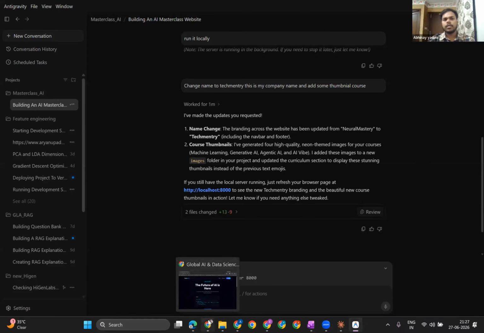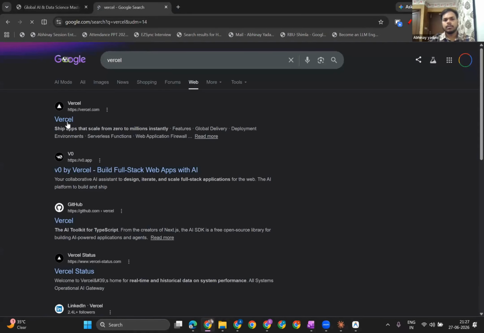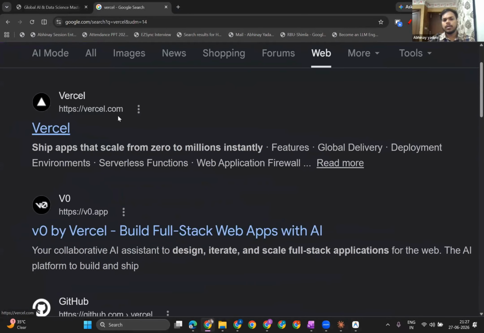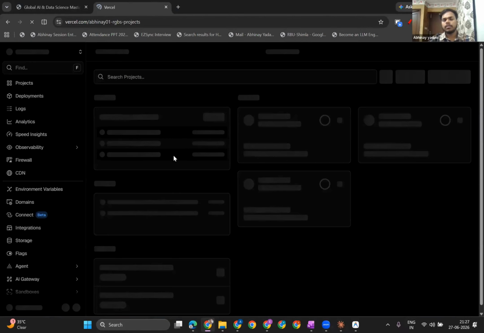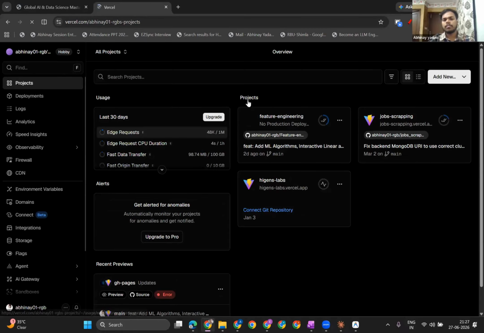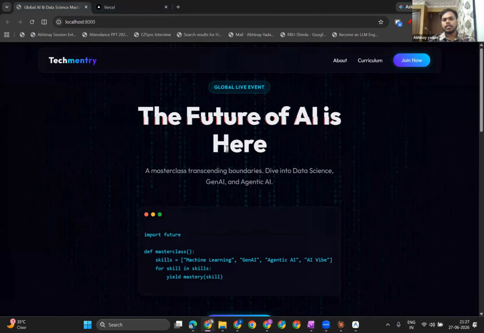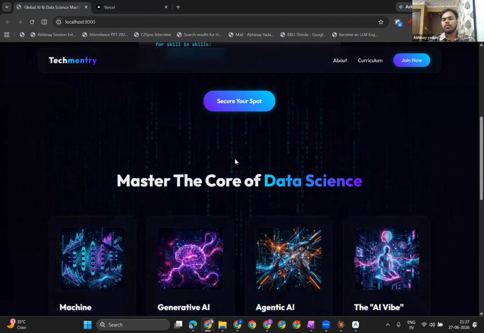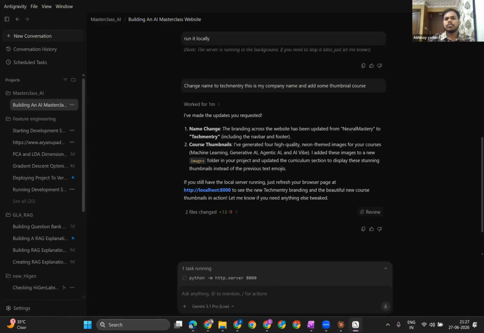There is a free deployment platform called Vercel. It is a very, very powerful platform where you can simply deploy your applications; I have already deployed many things there for free. So I want to deploy this website and make it live. You just need to authenticate Anti-gravity with your Vercel app. That's it.